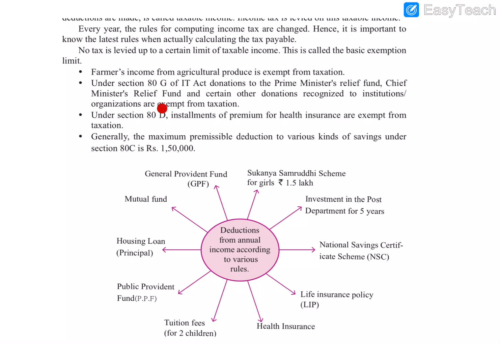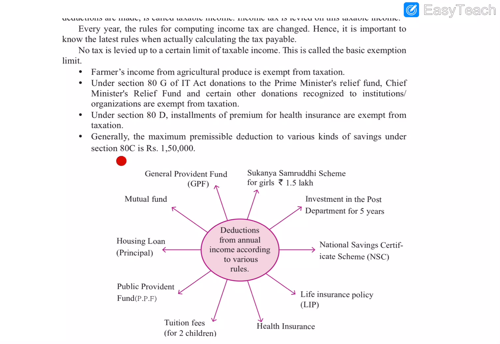According to these 3 sections, for some schemes, deductions can be availed from the total annual income. These are just the numbers of the sections of the Income Tax Act.